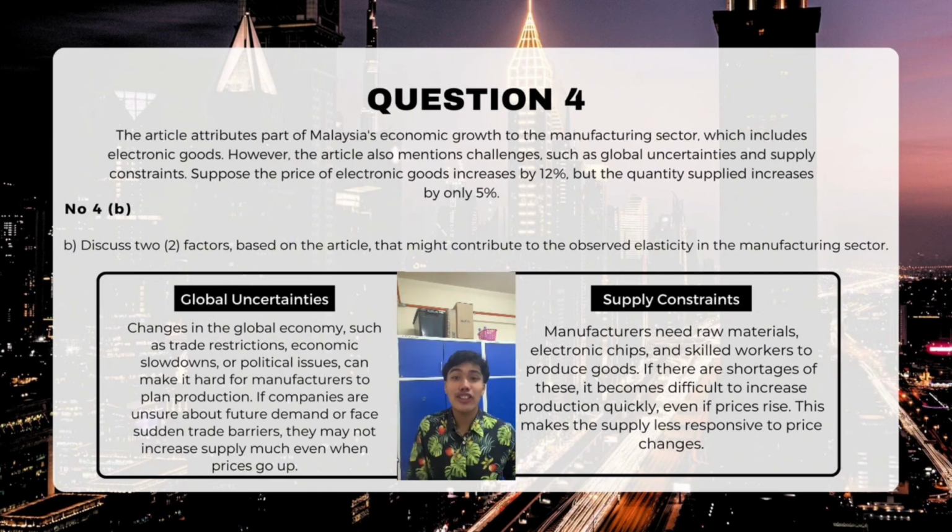Okay. For the conclusion, why does this matter? Understanding these factors helps policymakers and businesses plan better. Government can address supply chain issues to improve elasticity, for example by investing in local semiconductor manufacturing. Okay, there is a key takeaway. Global uncertainties and supply constraints are major reasons why the supply of electronic goods is inelastic in Malaysia.